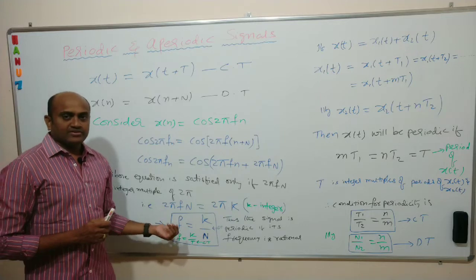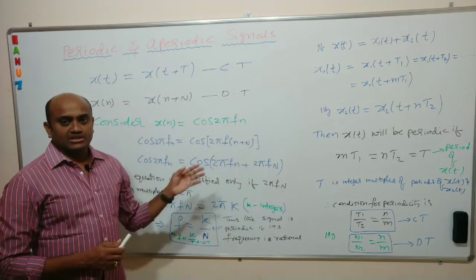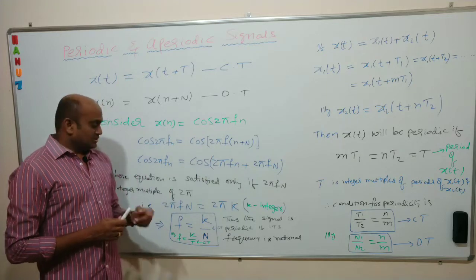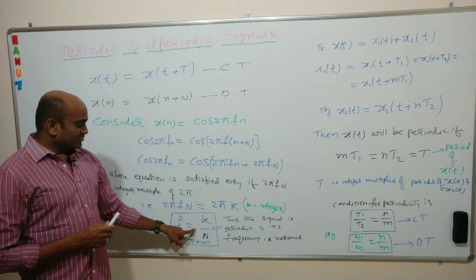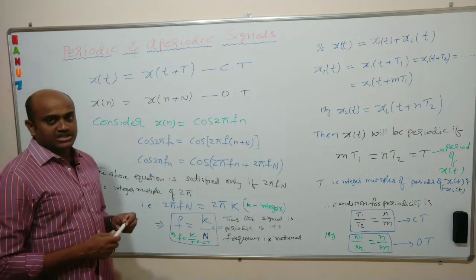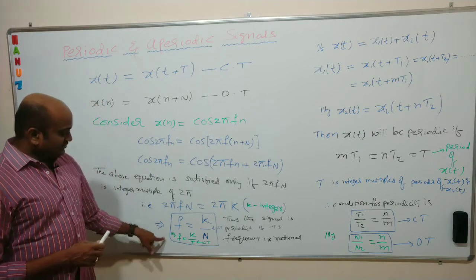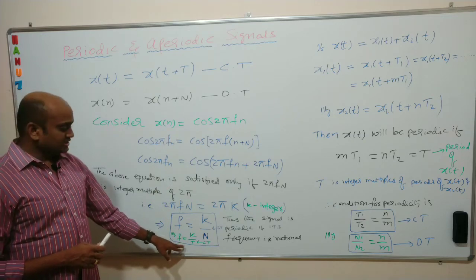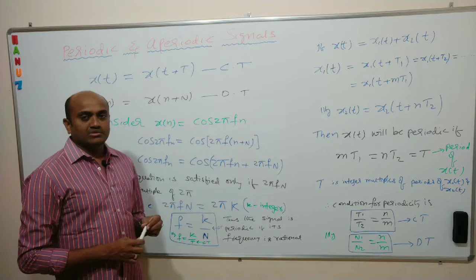We already know f is the frequency of the given signal, cos 2 pi f n. So if this frequency is in the form of k by N, then the signal is said to be periodic. Similarly, for CT signals, if the frequency is in the form of k by capital T, then also it is periodic.